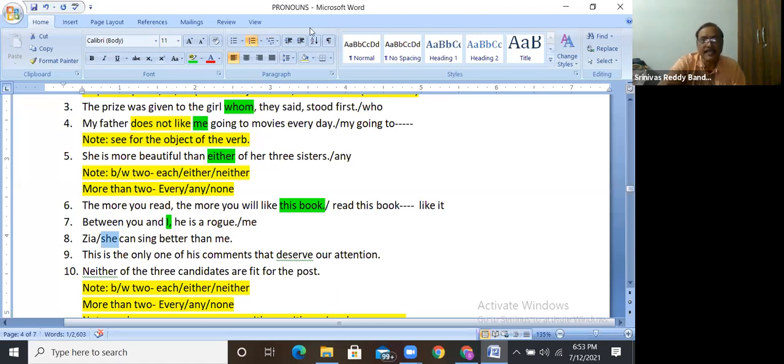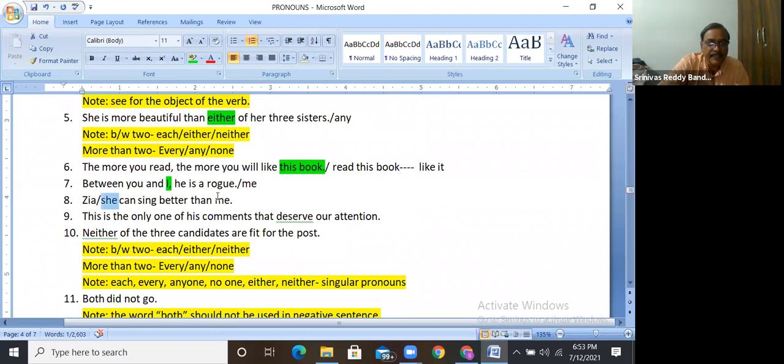So actually the mistake is here. Who said here? Better than I can. Very good, Bhavishya. Correct. Better than I can. Actually, in the place of me, it should be better than I. So, she can sing better than I can. We need not repeat I can. Why? Because can is already there. She can. So again, we need not say I can.